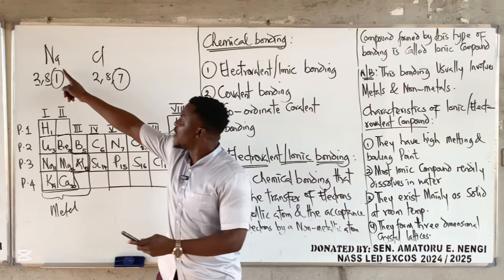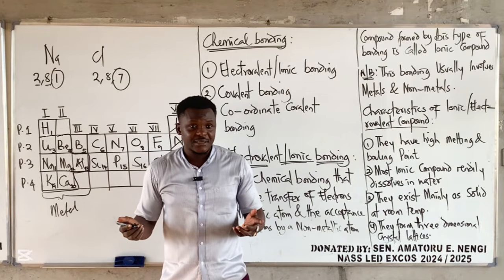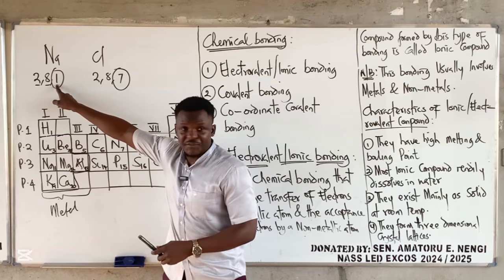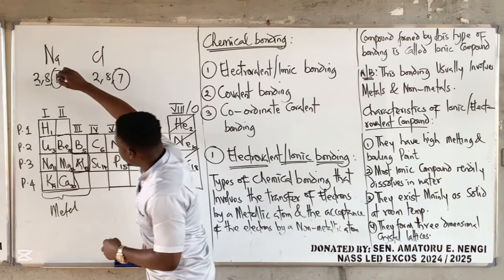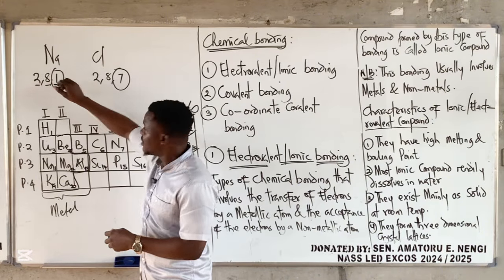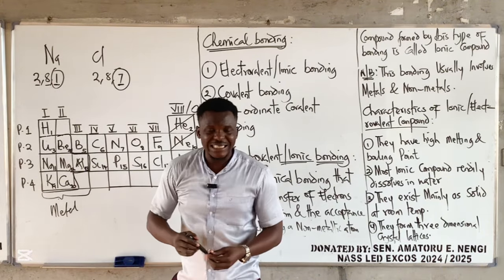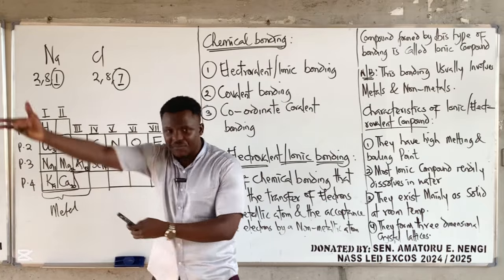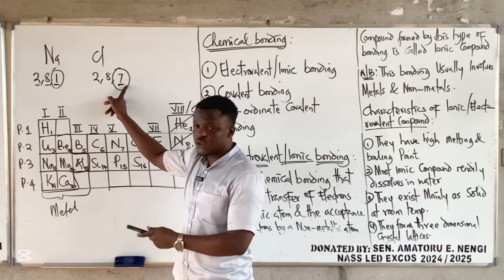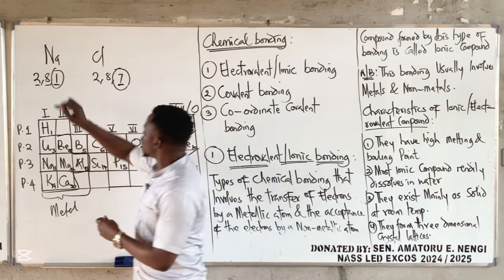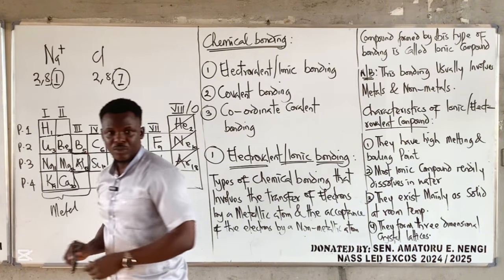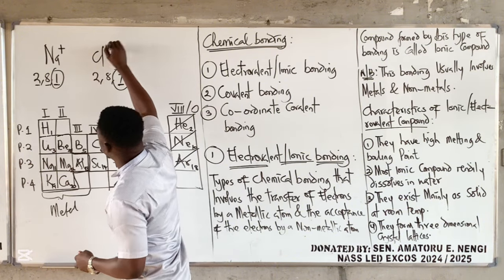Most times they may not even say N, they can say X, so just look out for the valence electron. Since this one has 1 valence electron and this one has 7, it simply means that this one will give out the electrons, and this one will accept. If this one gives out an electron, it becomes plus. If this one gains, it becomes minus.